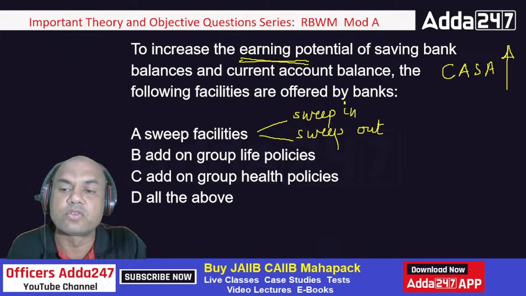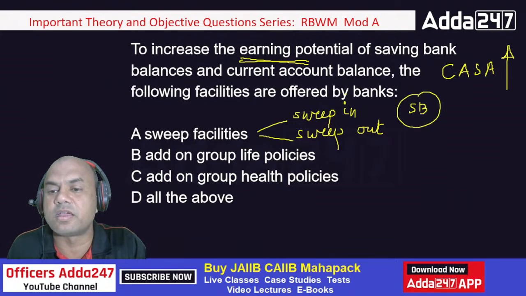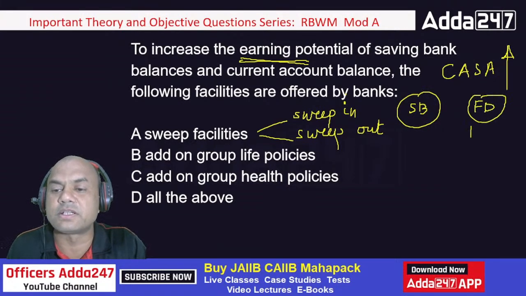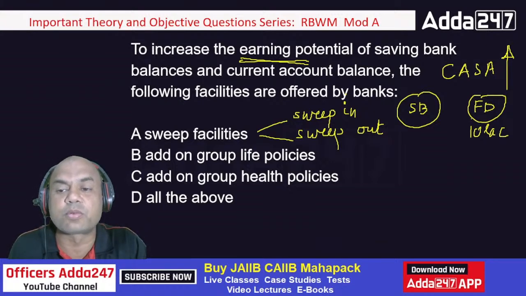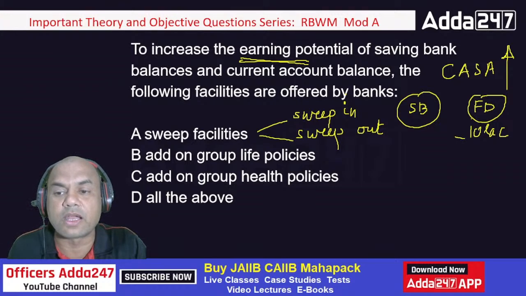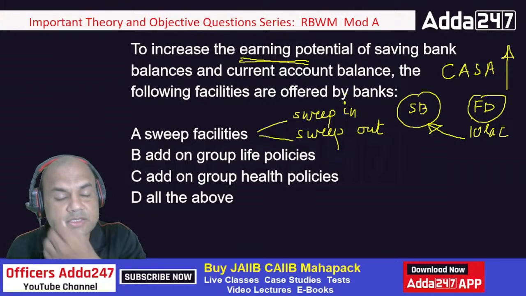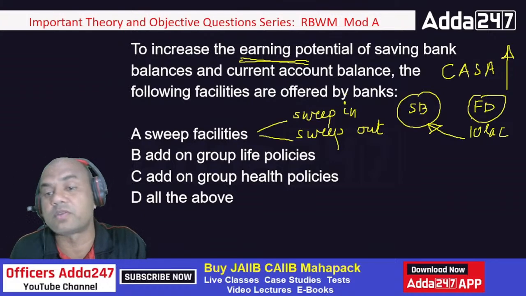See this. Sweep in means this is my savings and this is my FD. I'm having an FD of, let's say, 10 lakhs. Now there is a check in the clearing, and there is no balance in this account. So this FD gets broken. Both are mine only, same name. The funds are transferred over here and the check is cleared. The check is not dishonored. This is a very important facility.